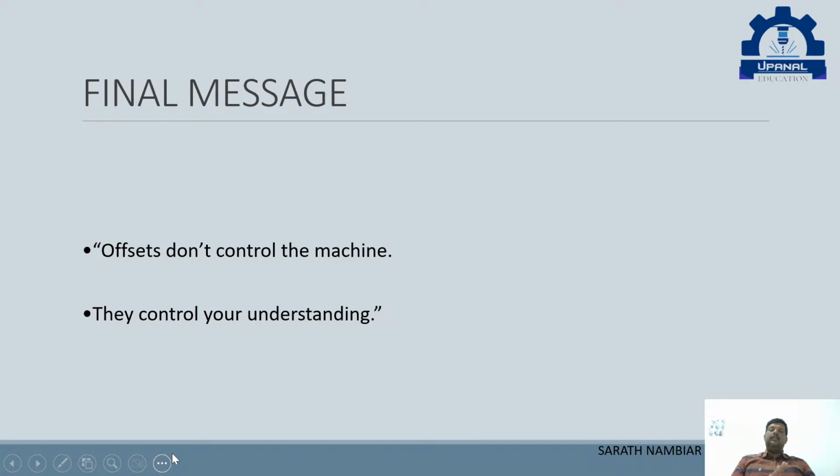And we have other codes also. If you want more coordinates, we can use more coordinates also. So what will happen there? When we do that, we can easily switch from one job to another without removing the workpiece, because when we load a job in the machine and then remove it, then reloading it again takes time and energy, all those things have to be done.